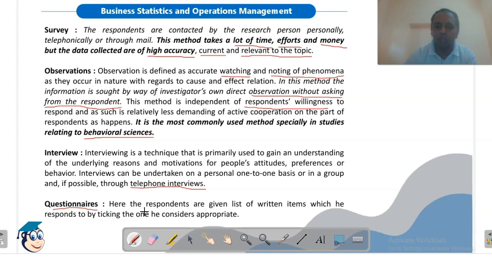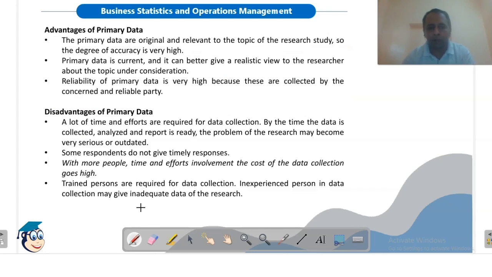Why are we giving the choices? So that the respondent will take less time to fill up the questionnaire. We will discuss this topic in the later part also. What are the advantages of primary data? Because it is collected by the researcher himself, it is fresh, first-hand data, so it is original. It is relevant to the topic of the research study, because the information we are asking is concerned with our research only.